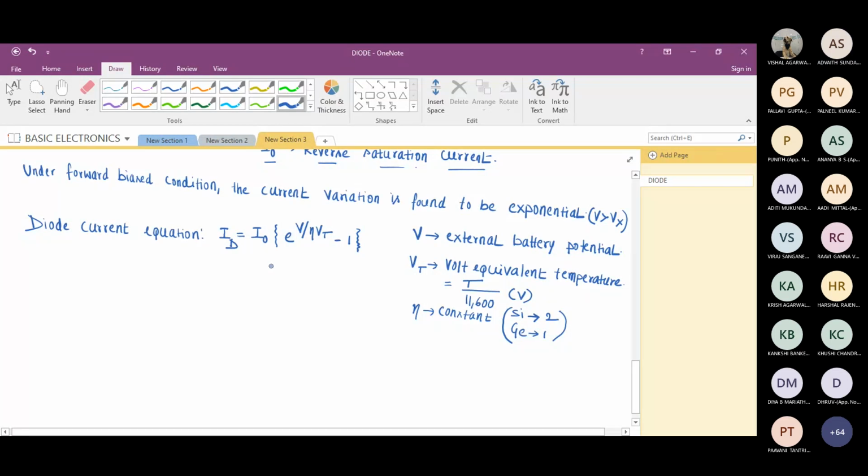What we are expecting from you is, if I ask some numerical problem, or if I ask you to design something, how you are going to use this equation.